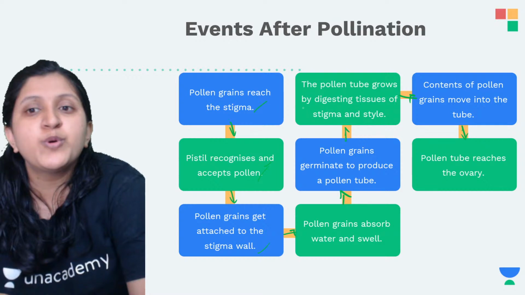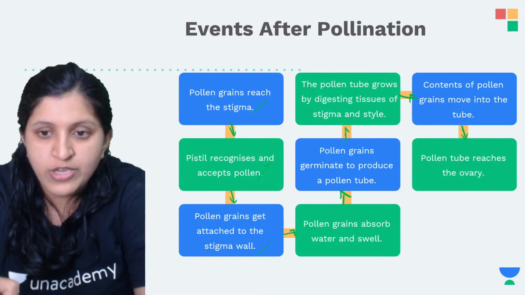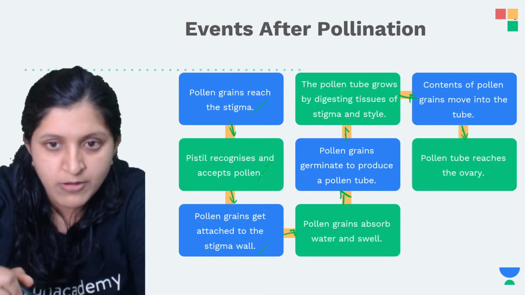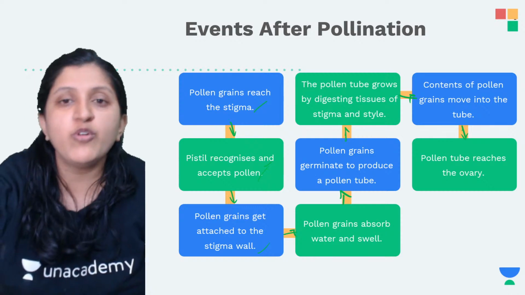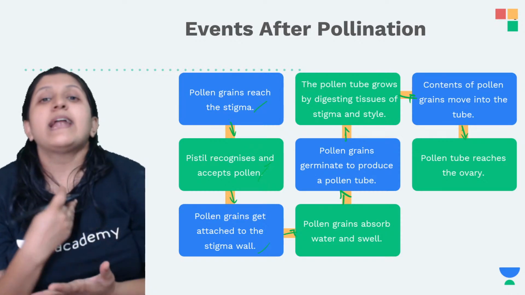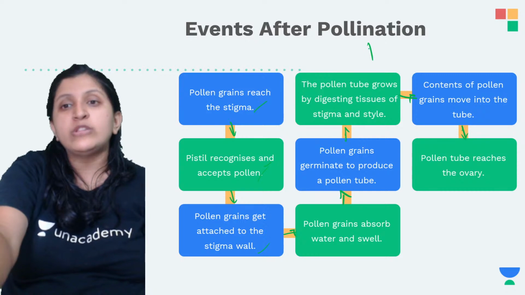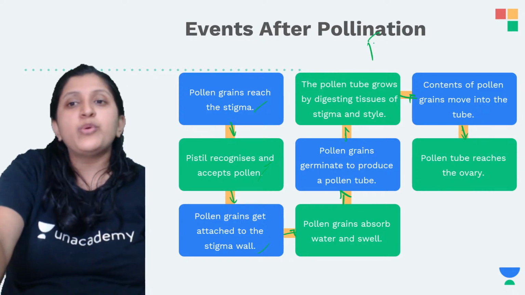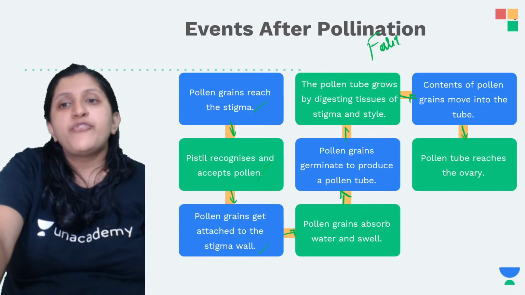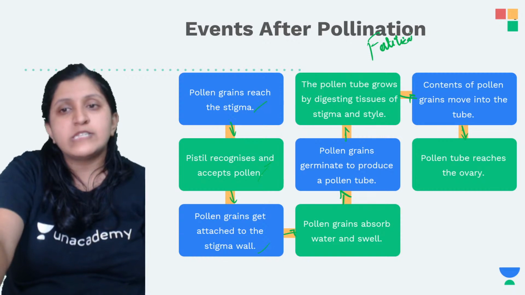The pollen tube grows by digesting tissues. So let's have a look at this. After fertilization, what is going to happen? It is all about the changes that are going to occur, which basically lead to the fertilization process itself.